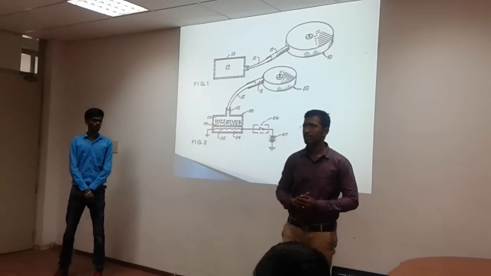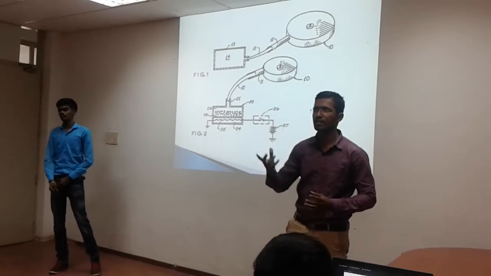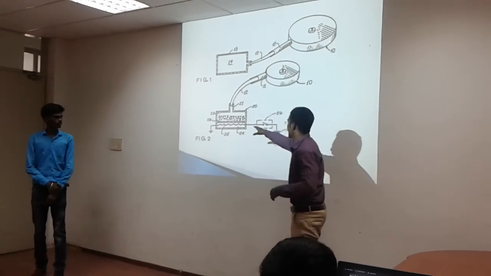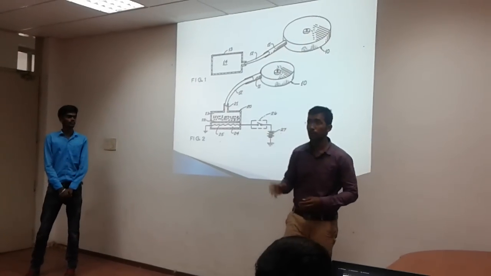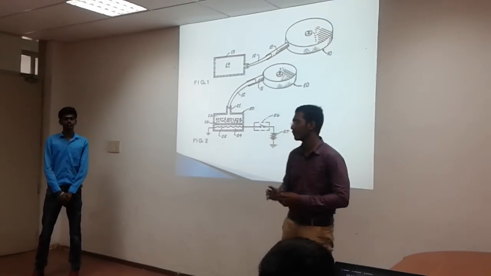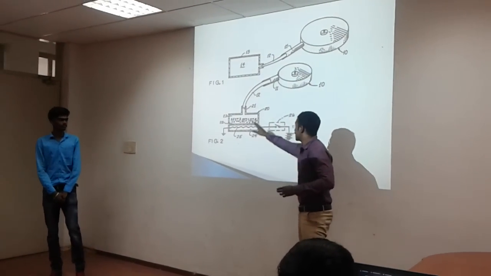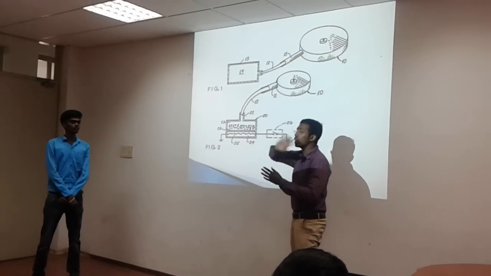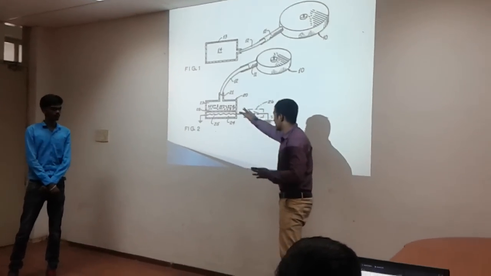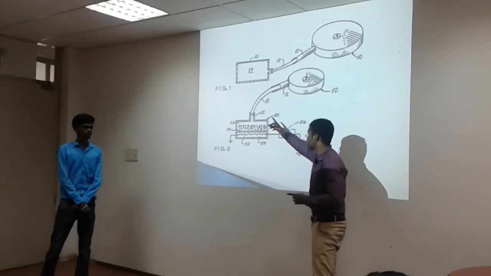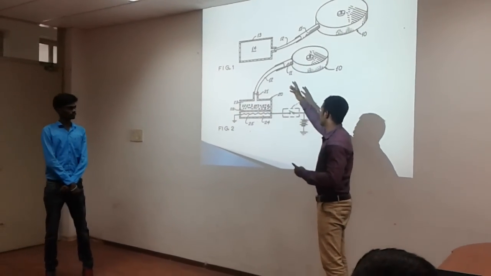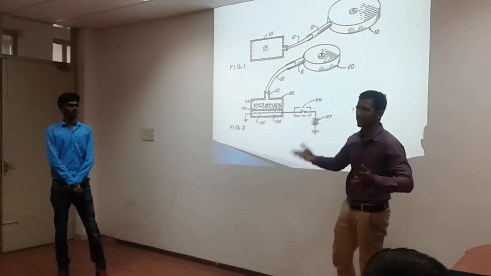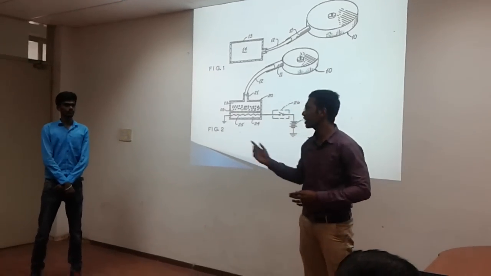Let's come to the working process. Upon closing the ignition switch to start the engine, the heating element starts to heat up to a temperature of about 100 to 360 degrees Fahrenheit. As it heats up, the chemical component undergoes decomposition to release only oxygen, not hydrocarbons and oxides of nitrogen. This oxygen makes its way to the flexible hose and the automatic air filter, and then the normal process goes on. Now I'm going to explain the